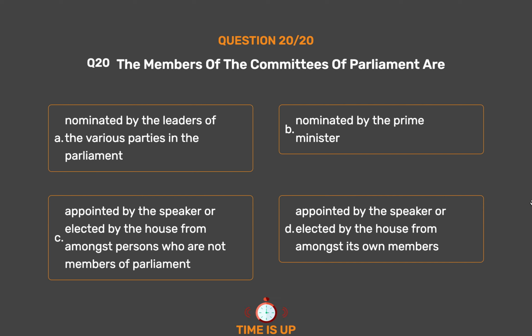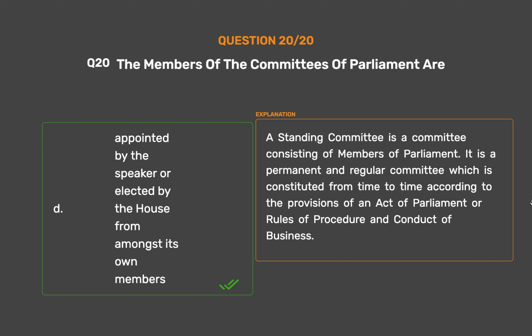The correct answer is option D. Appointed by the Speaker or elected by the House from amongst its own members. A standing committee is a committee consisting of members of Parliament. It is a permanent and regular committee which is constituted from time to time according to the provisions of an Act of Parliament or rules of procedure and conduct of business.